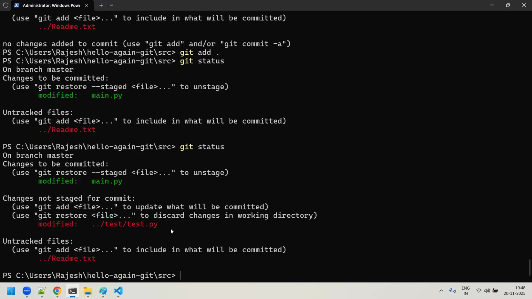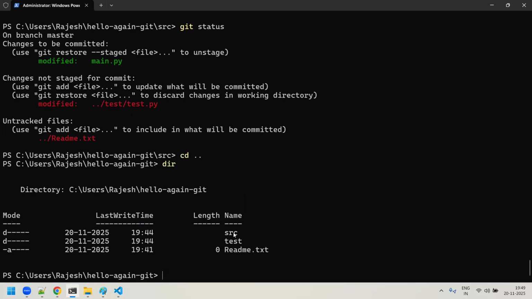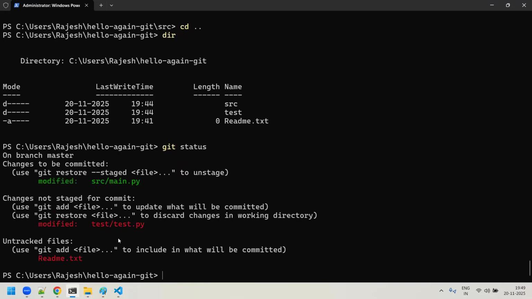Now assume that everything has to be changed. I'll take one more thing. Now you are under the src. I'll come out from the src. Now when you do dir, you can see you have this src, readme.txt and everything. You did changes under test. When I do a git status, you can see that you modified test.py and the readme.txt is still untracked only.